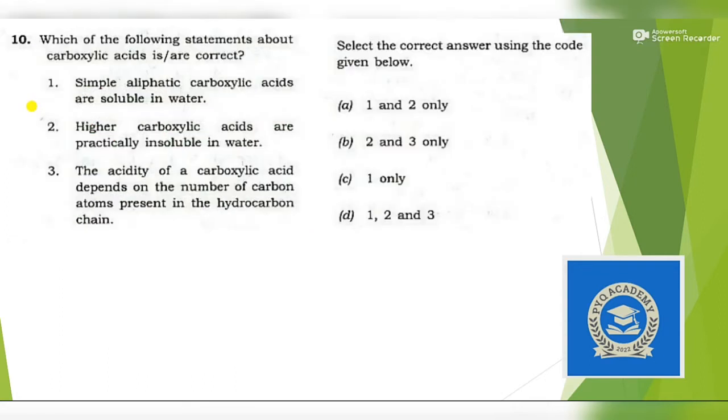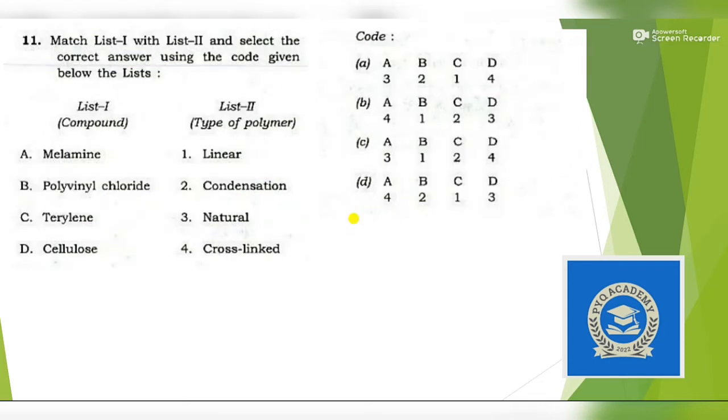Okay, next question. Which of the following statements about carboxylic acid, again a question from higher NCERT from class 12. This is a question from organic chemistry. Simple aliphatic carboxylic acids are soluble in water. Yes, they are soluble, and higher carboxylic acids are practically insoluble in water. This is also true. And the acidity of a carboxylic acid depends upon the number of carbon atoms present in the hydrocarbon. This is also true. Answer is option D. Next question.